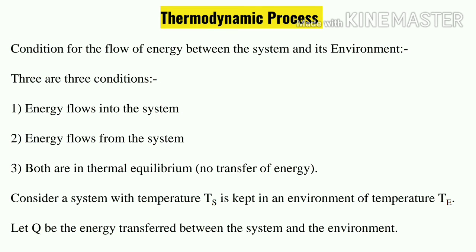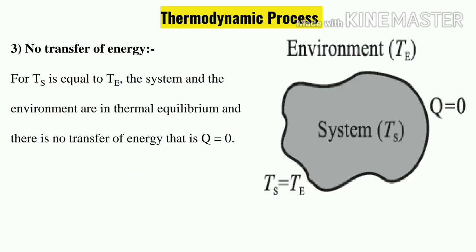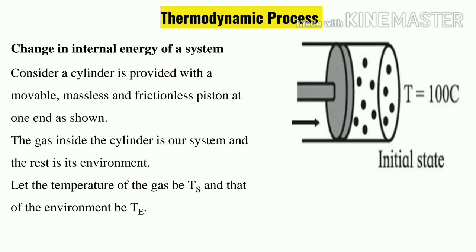What is Q? Energy transport. Third one, no transfer of energy. When Ts is equal to Te, the system and the environment are in thermal equilibrium. Means the water which is taken inside the beaker as well as the outside temperature is both the same. So there will be no temperature difference. Both are in thermal equilibrium. So heat transfer Q will be 0.